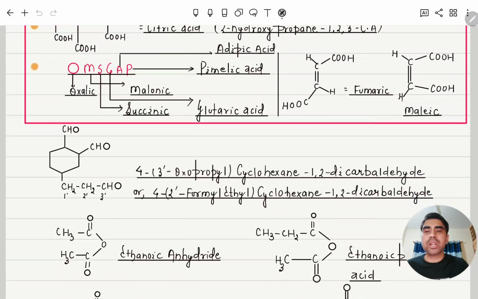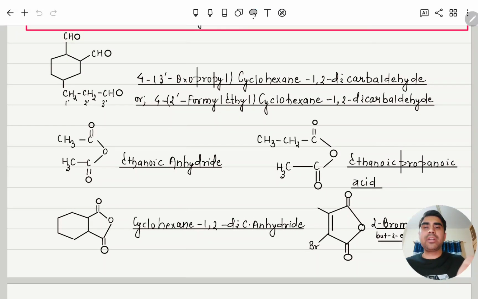Next, moving further, you can see this is our main chain, which has two functional groups directly attached, but one is not directly attached. So what will we write? Always we start numbering from 1 here for the branch chain. So 1, 2, 3. At 3, what is there? Oxo.